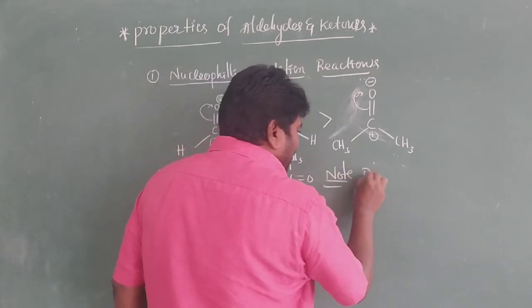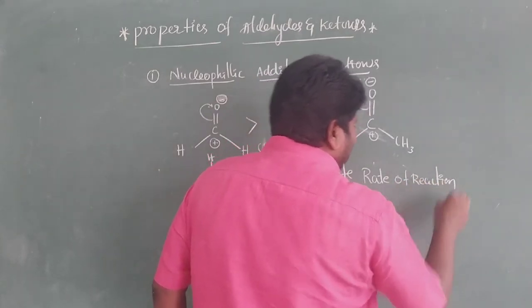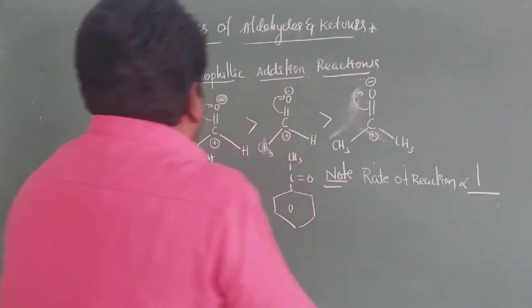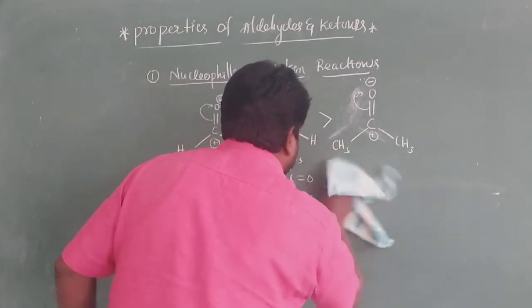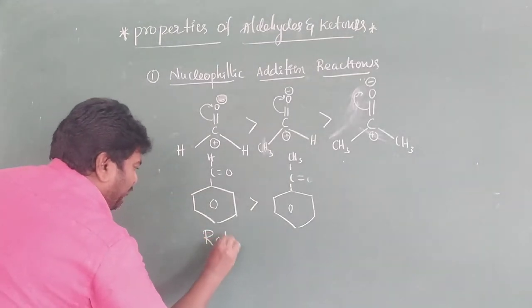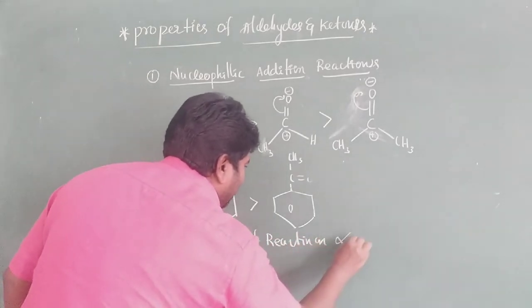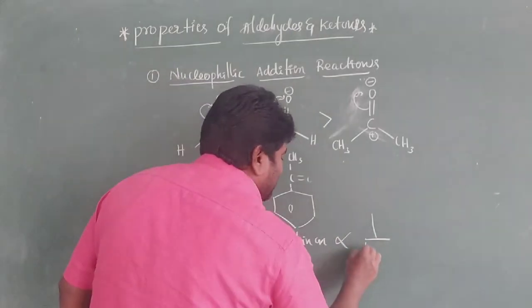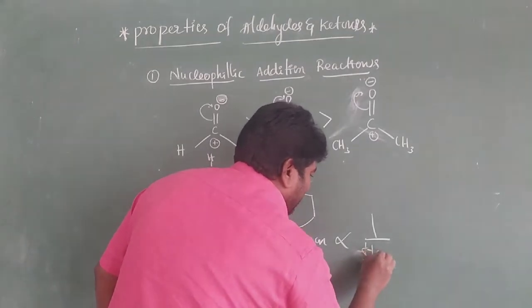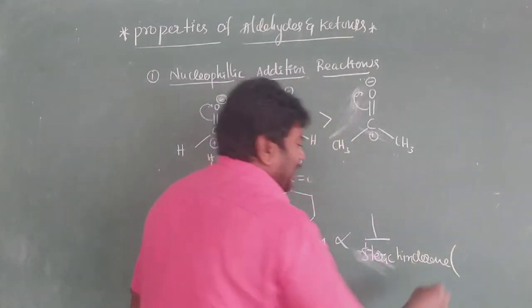Notes. Rate of reaction is inversely proportional to steric hindrance, or simply crowding.